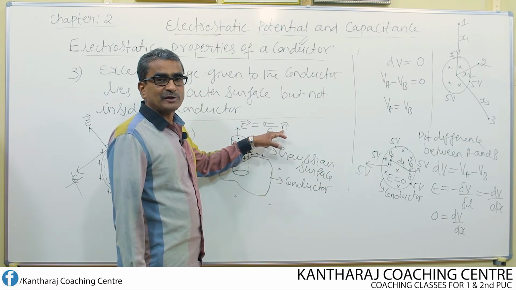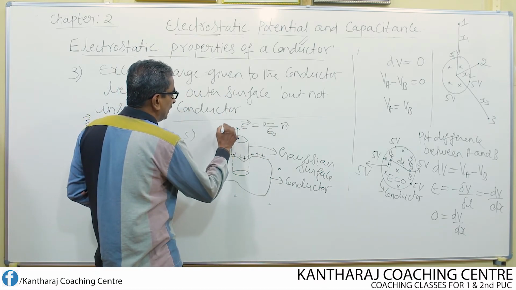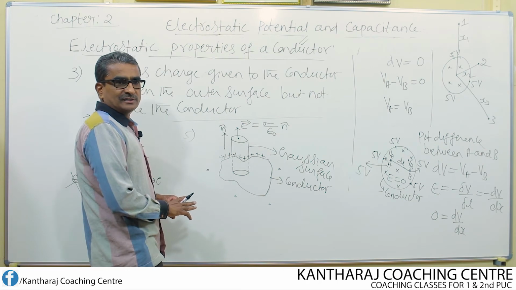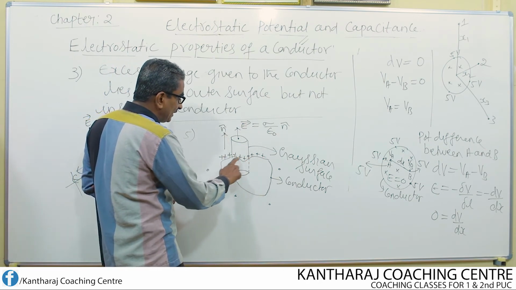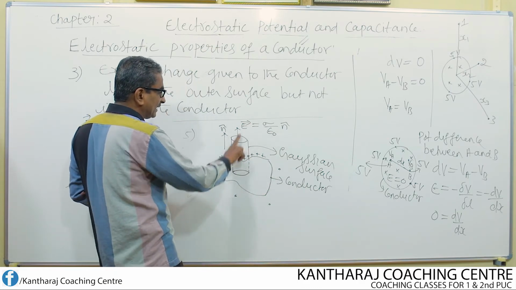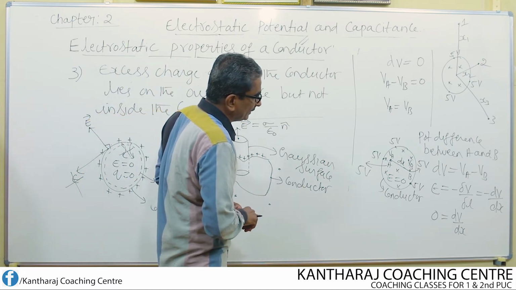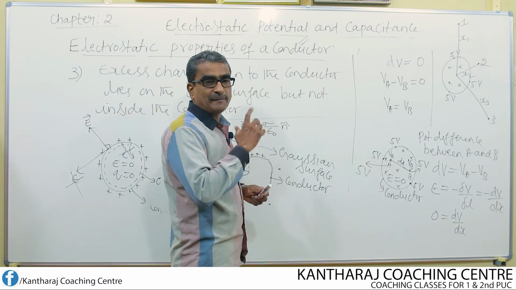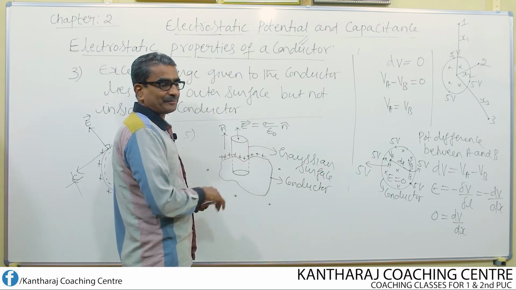What is the direction of the unit vector? The direction of the unit vector is along the direction of the electric field. So the unit vector gives the direction of the electric field, which is away from the surface of the conductor. To the surface of the conductor, the electric field is perpendicular, which is indicated by the unit vector. So these are the properties of the conductor.